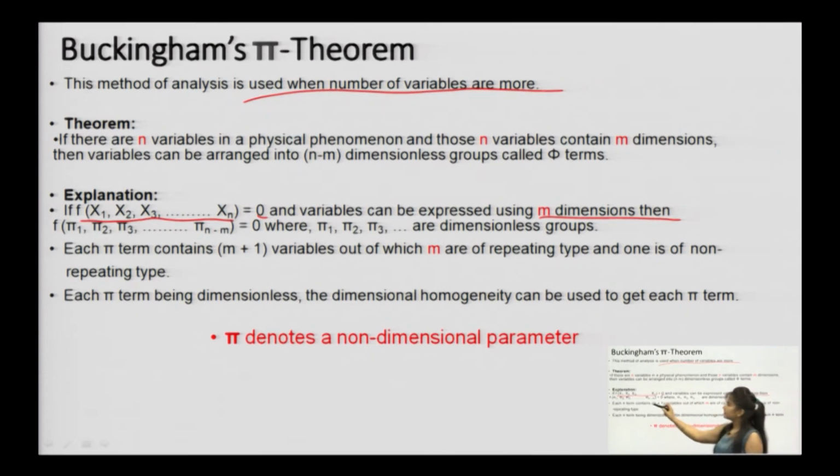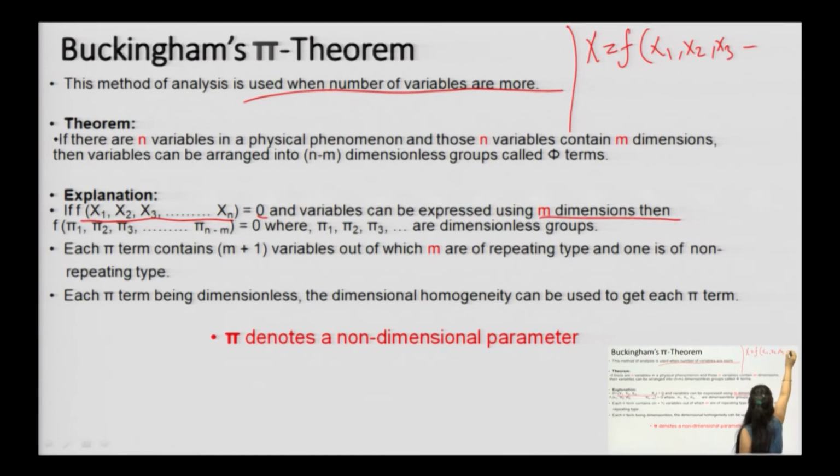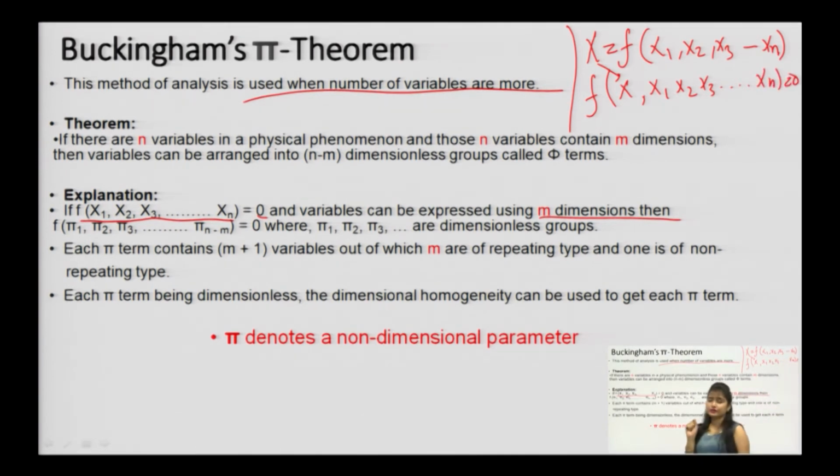Coming to the next one, if x is dependent, x is a function of x1, x2, x3, xn, then the function of x, x1, x2, x3, up to xn will be equivalent to 0. This is the first step you can do.